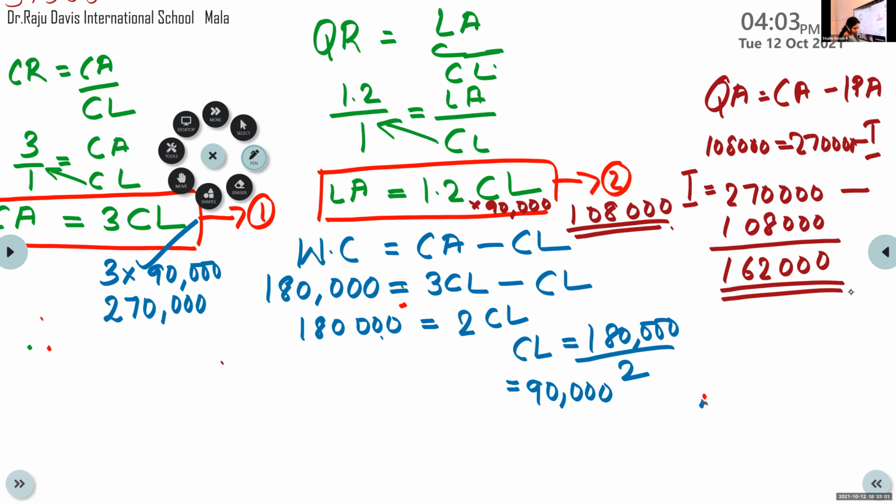Is it 2:1? No, the answer is wrong. The new current ratio is not that. Okay, we'll discuss the answer. I hope this question is clear. Those who haven't got it, please take it down.